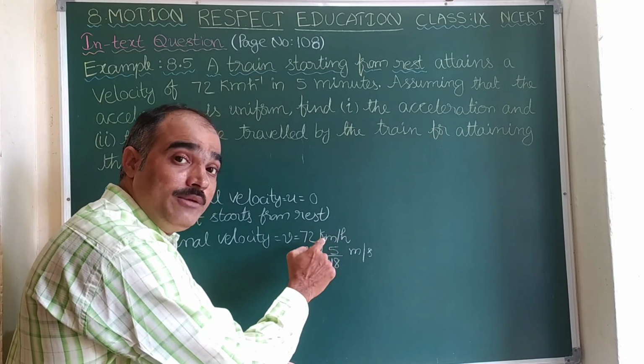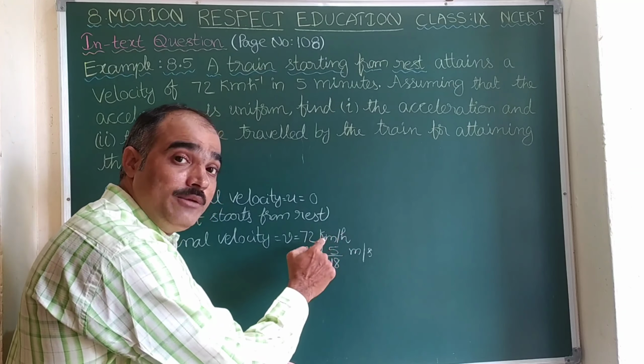V and u both are in meter per second, and time is in second. What will you get? Meter per second divided by time in second, so this is meter per second by 1 by s. On simplification, when you convert this division into multiplication, it reverses to 1 by s. So it is m by s square. Based on this, I say the unit of acceleration is meter per second square.